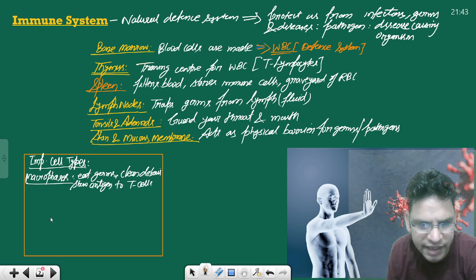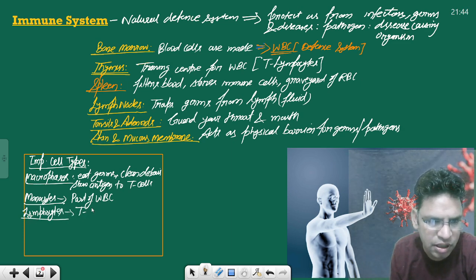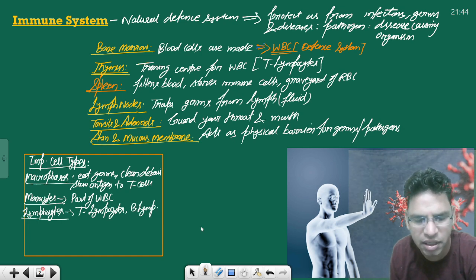Then there are monocytes, part of WBC. There are lymphocytes, also part of WBC. We have T lymphocytes and B lymphocytes. I am going to discuss them in a little while.